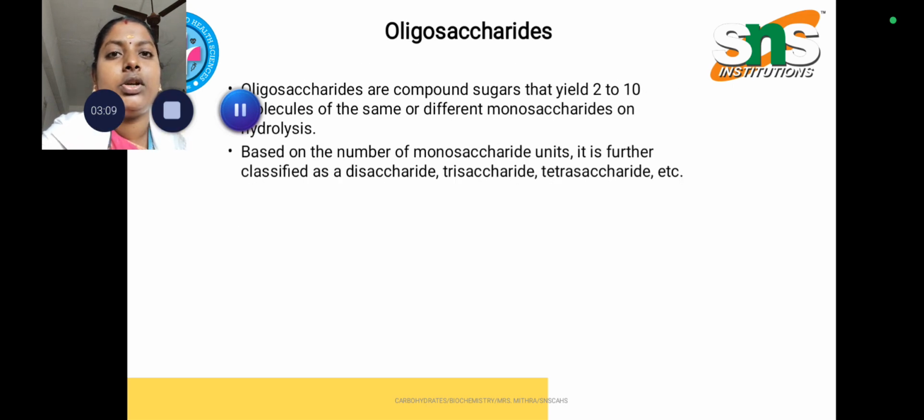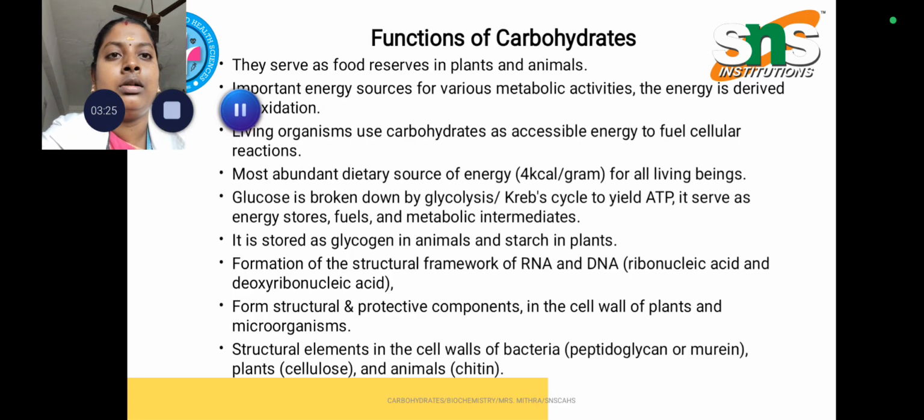And coming to the oligosaccharides, these are compound sugars that yield a minimum of 2 to 10 molecules of the same or different monosaccharides on hydrolysis. Further, oligosaccharides are classified into disaccharides, trisaccharides and tetrasaccharides.